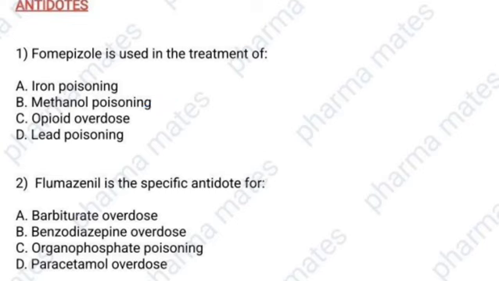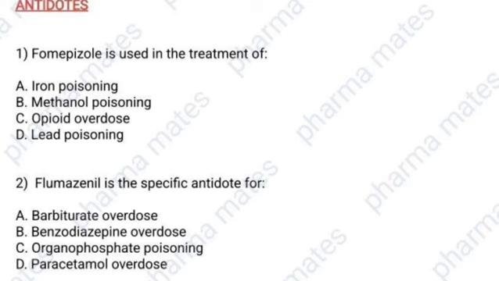Okay, let's see why this is the correct answer. Fomepizole works by blocking the enzyme alcohol dehydrogenase. The alcohol dehydrogenase enzyme normally converts methanol to formaldehyde and formic acid. These are the harmful substances. These are the toxic substances which cause serious damage to the body, mainly on the optic part. By stopping this conversion, Fomepizole prevents toxic effects such as blindness and severe metabolic acidosis.